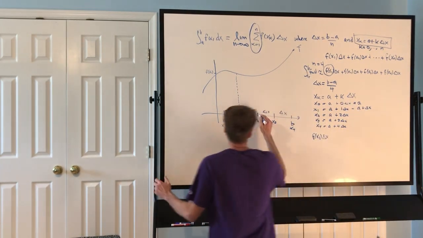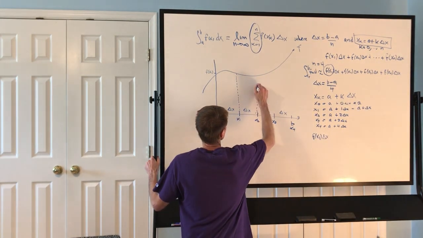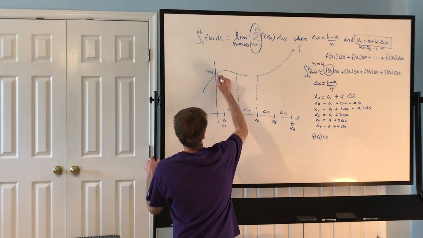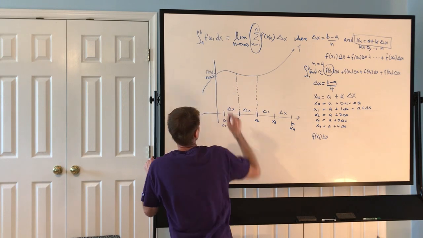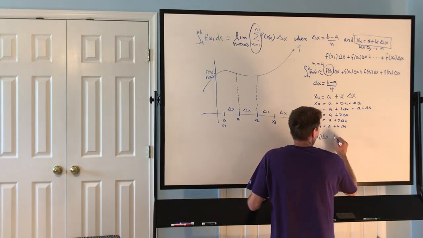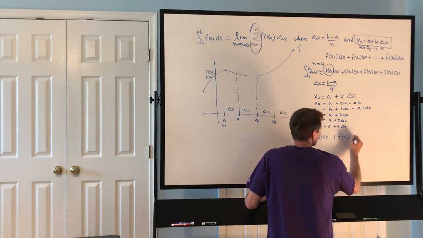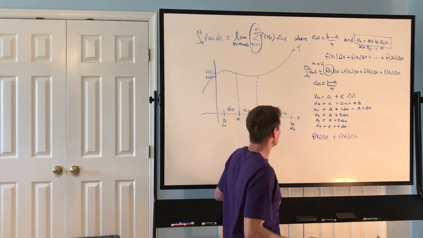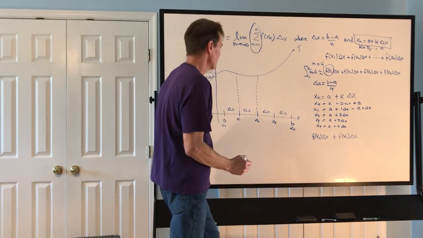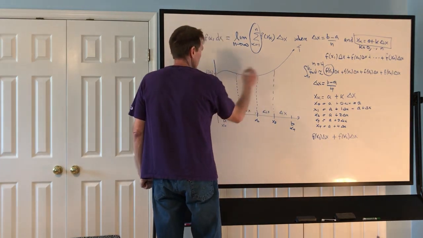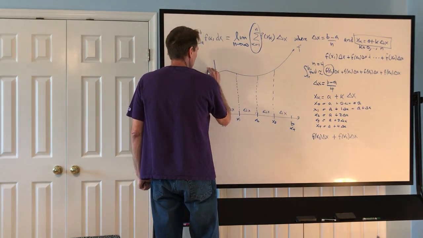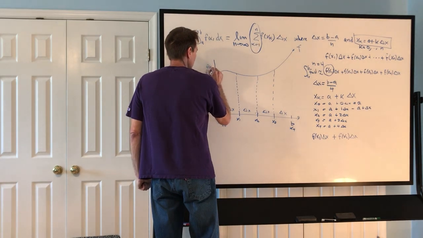And then we plug x2 in, so maybe that's f of x2. And then we add on f of x2 times delta x. Then we do the same thing: we find x3, plug it into the function, come over. Here's f of x3.